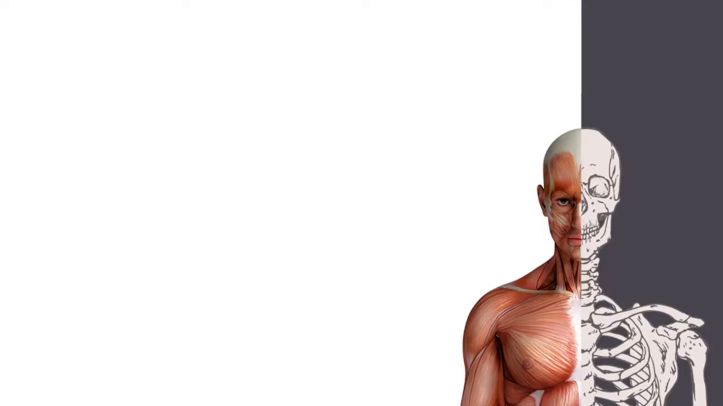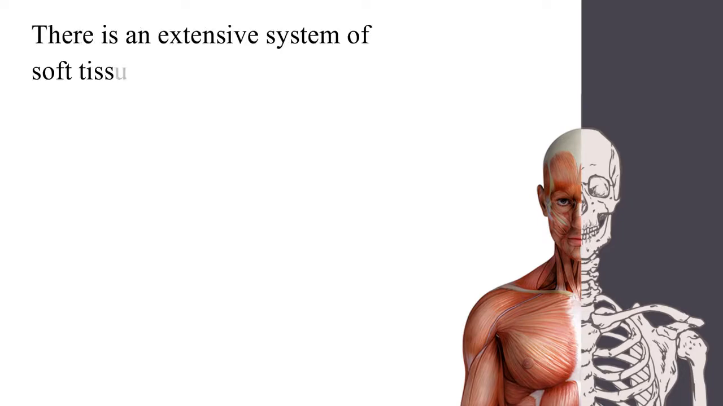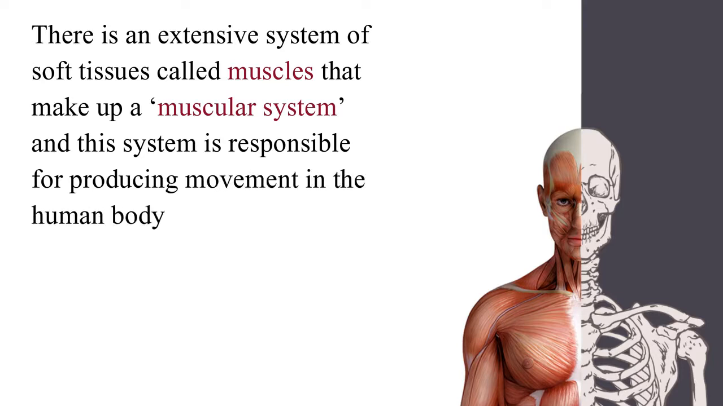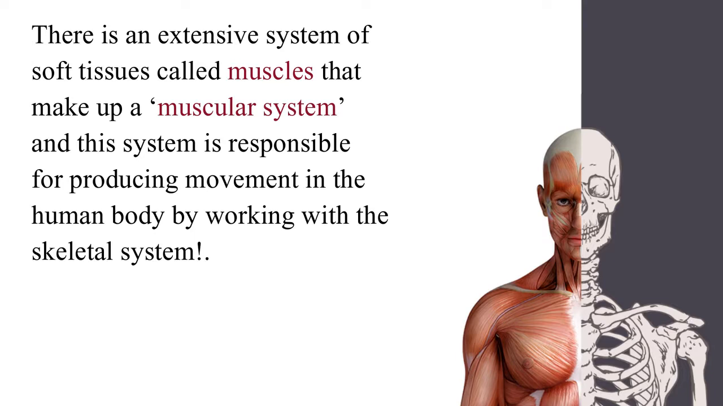अब ज़रा इस बात पर गौर कीजिए कि ये 206 bones movements cause कैसे करती हैं. There is an extensive system of soft tissues called muscles that make up a muscular system. And this system is responsible for producing movement in the human body by working with the skeletal system.